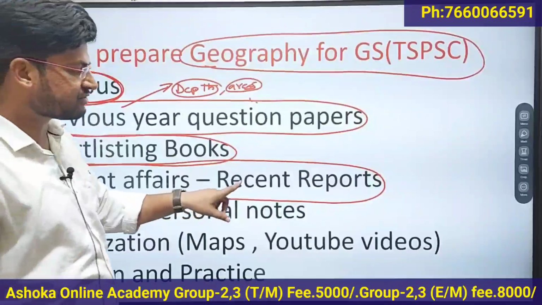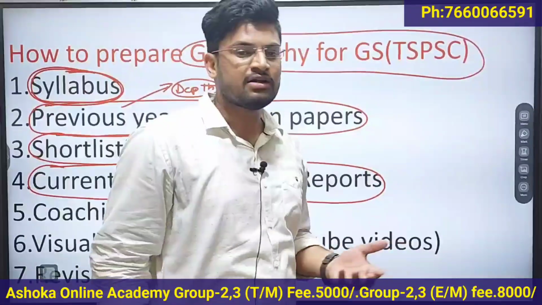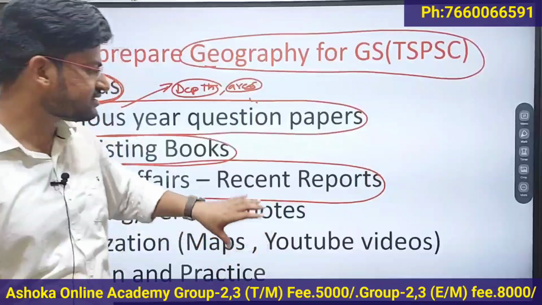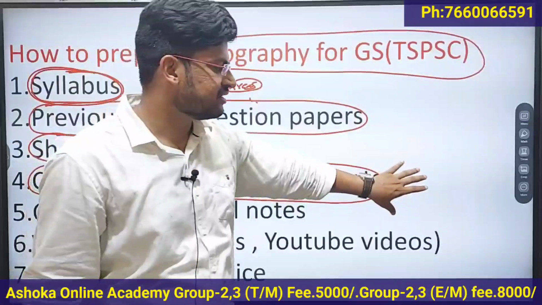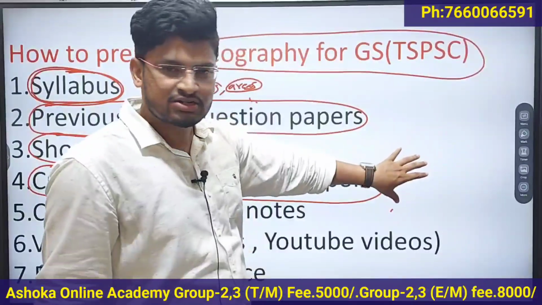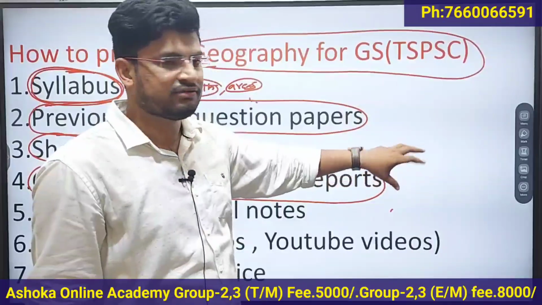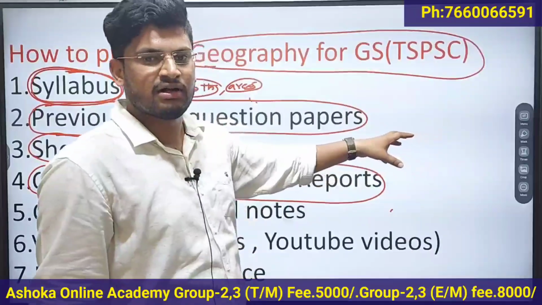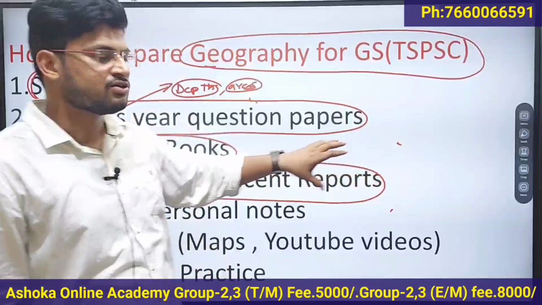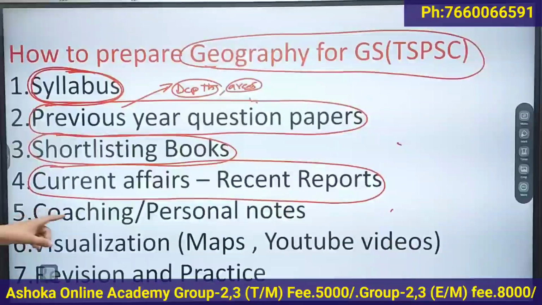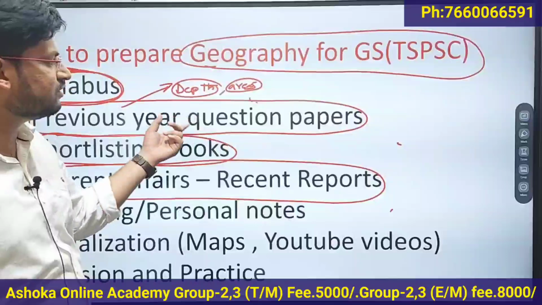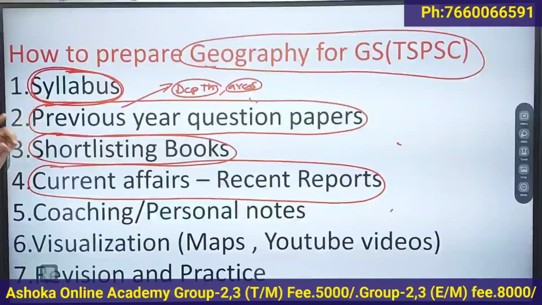For example, in the context of geography, the central government and state government will be releasing certain reports and indexes related to the population of the country or the state, or the forest cover, development in the forest cover areas. Such current affairs, you have to make note of and link with the subject which is there in your syllabus.